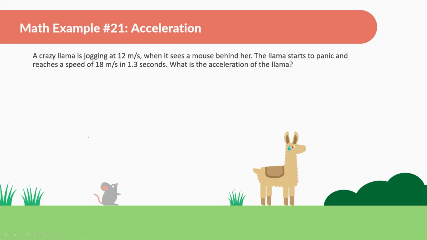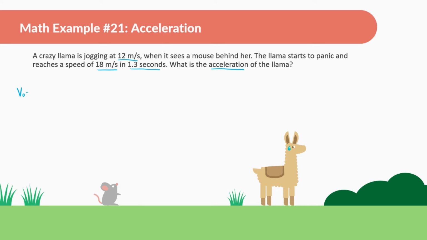Okay. First math example for this kind of topic, acceleration. A crazy llama is jogging at 12 meters per second when it sees a mouse behind her. The llama starts to panic and reaches a speed of 18 meters per second in 1.3 seconds. What is the acceleration of the llama? Okay, very good. So, doing problems like this, again, I would very much suggest just writing all these different things out. So, first, it starts out at a speed of 12 meters per second.